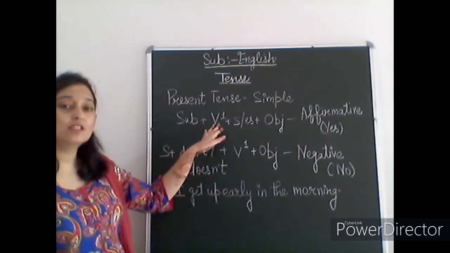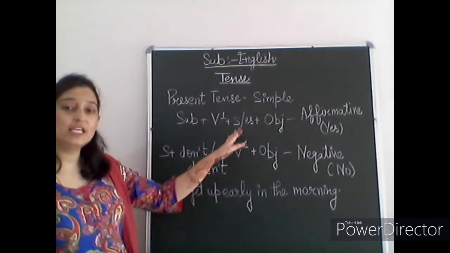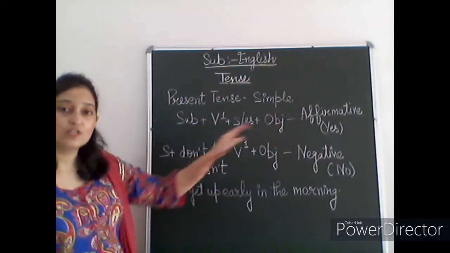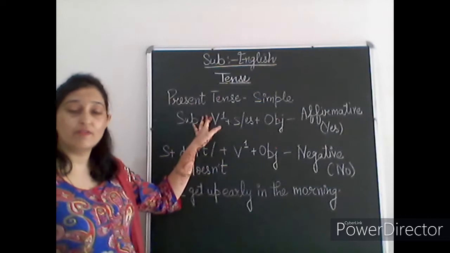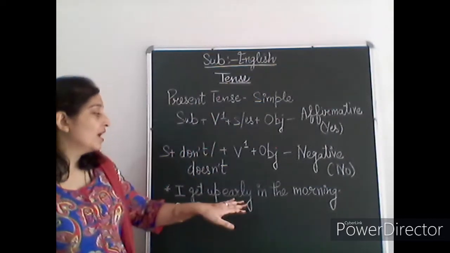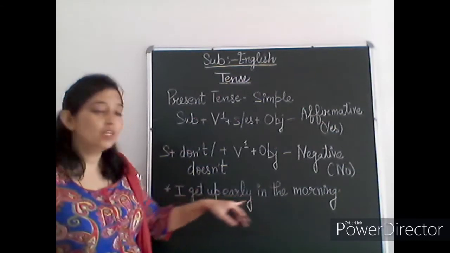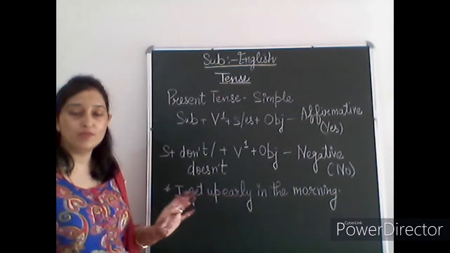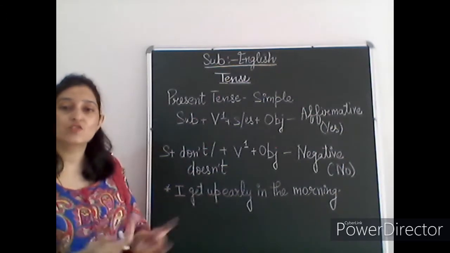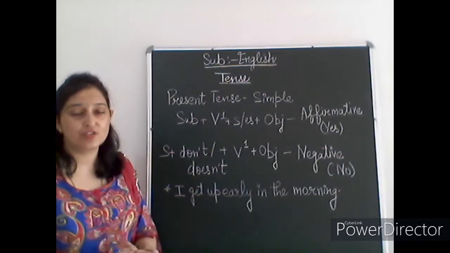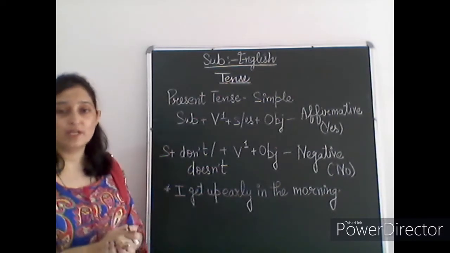Subject plus first form of the verb, and with this s or es, and then object. So here I is our subject, get up is our first form of the verb get. Early denotes the time, early in the morning. So this is our object, early in the morning. It's describing the time of the action. So see, this is the simple present tense.